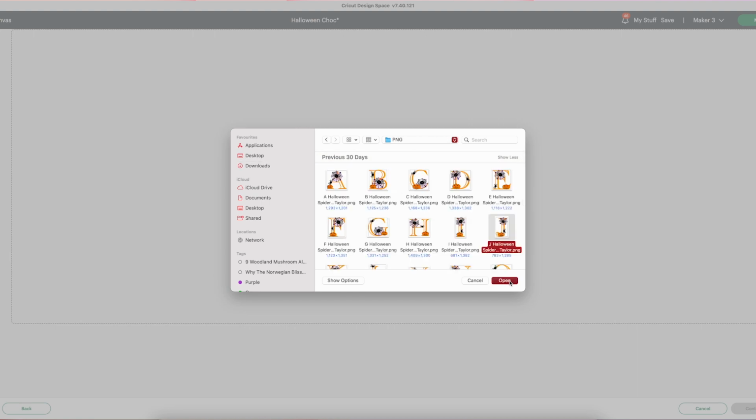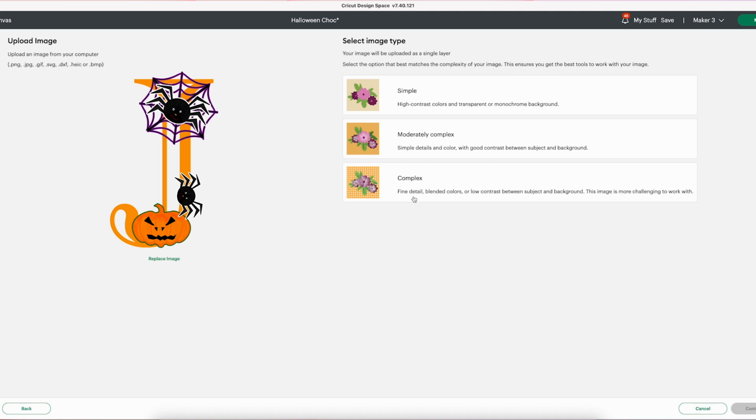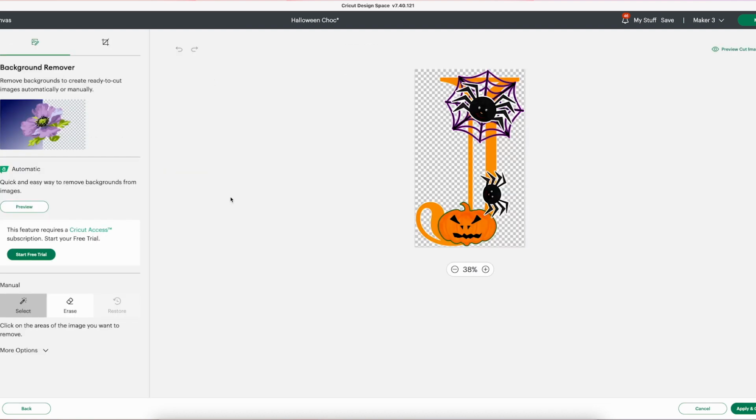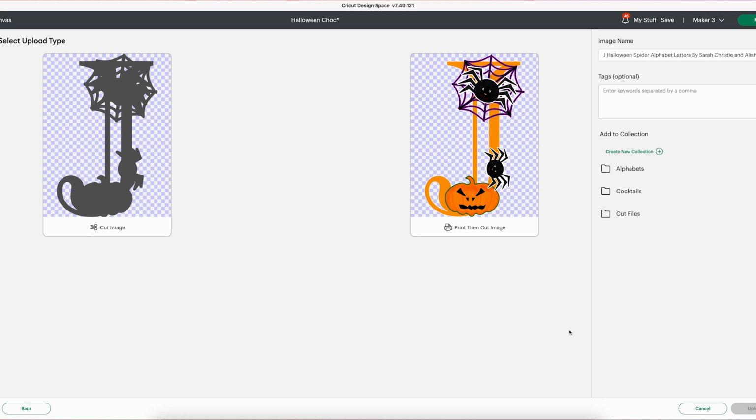So what we're going to do is select your first letter and then click complex. Once you've clicked on complex, click continue, and then you'll be brought to this window. If you're going to take a back off, this is where you do it, but I've done that. So now click on print then cut image and then click upload.